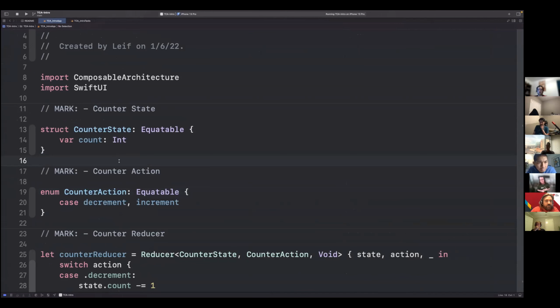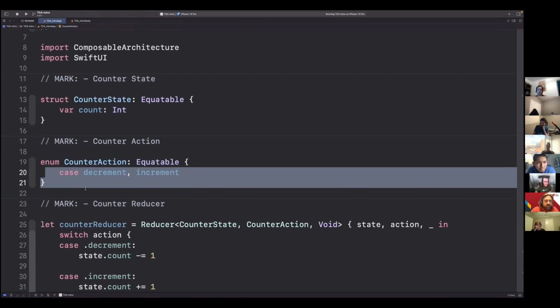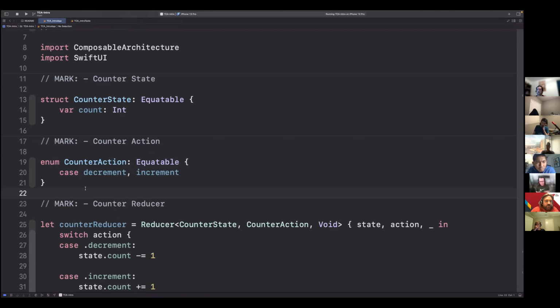So first we have a state. And the state, like I said before, is really just a count, and it's just an integer. That's really it. And then for action, I can only increment and decrement. So when I press the increment button, it goes up. When I press the minus button, it decrements.